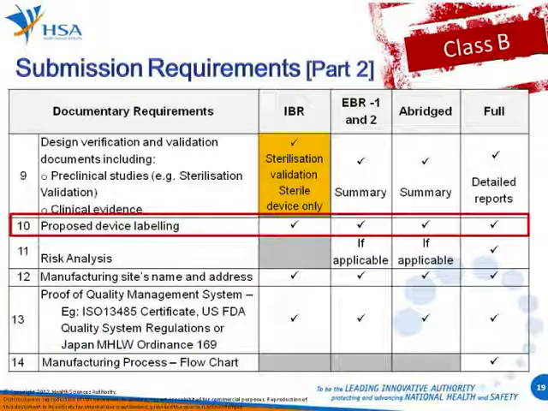Next, for IVR, because the submission requirements have been reduced, if your device is sterile, you can submit a declaration of conformity to the ISO sterilization standards. Alternatively, you can give us a copy of the sterilization validation report. This is only for sterile devices. If your device is non-sterile and you're going via the IVR route, then you will not be required to submit any design B&B documents.